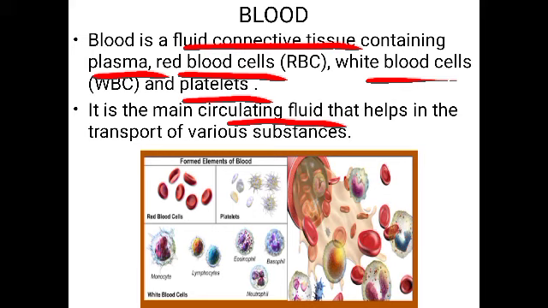You can see the different cells here. These are the RBCs, these are the platelets, and here you can see the different types of WBCs. All these are found in the blood connective tissue. So this is about the connective tissue.